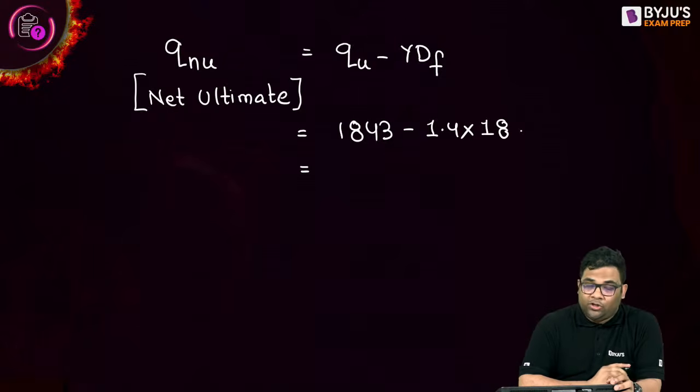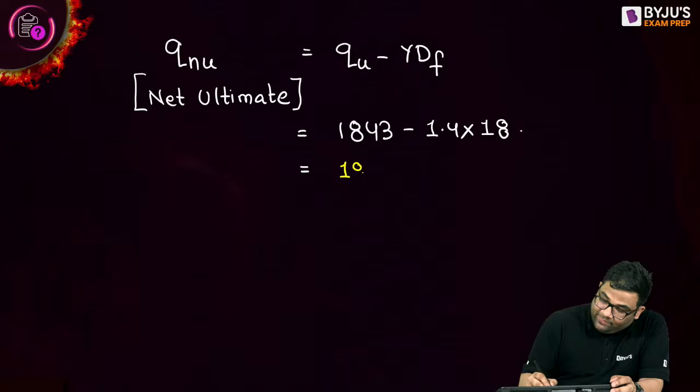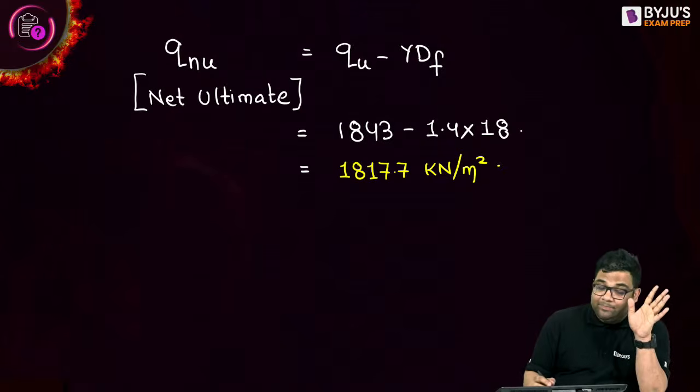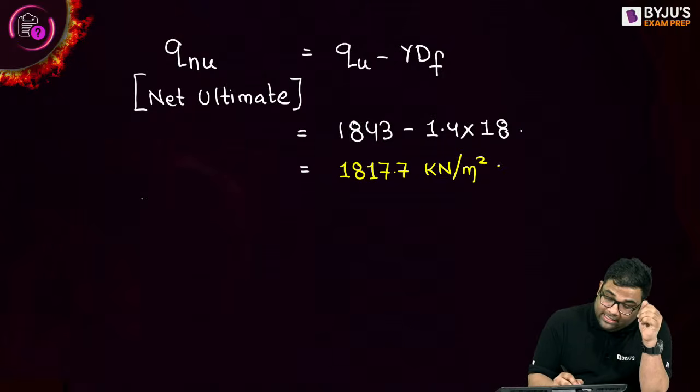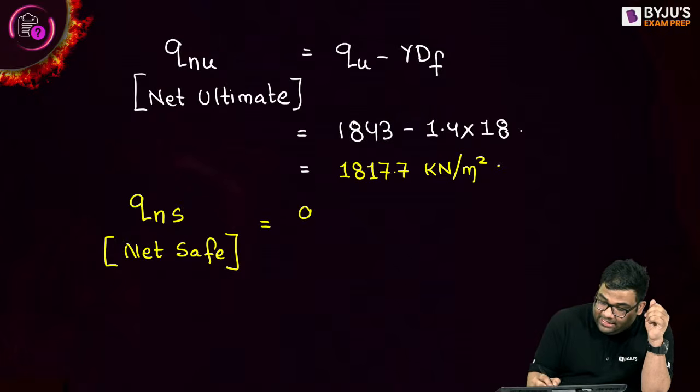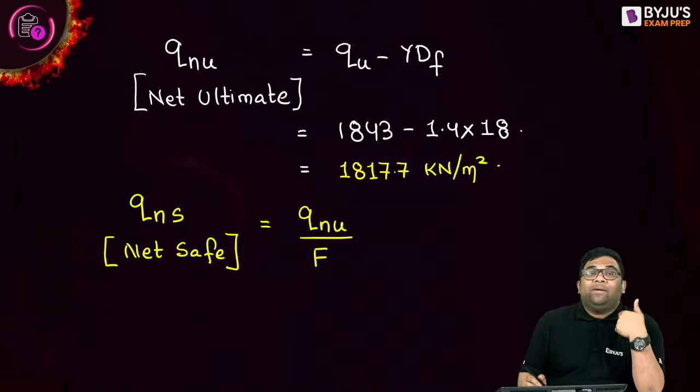Yes, others also contribute. So it is 1817.7. Very good. 1817.7 kilonewton per meter square. This is the net ultimate. The next term is the net safe, NS. Now what is the net safe? The net safe is the net ultimate divided by the factor of safety.